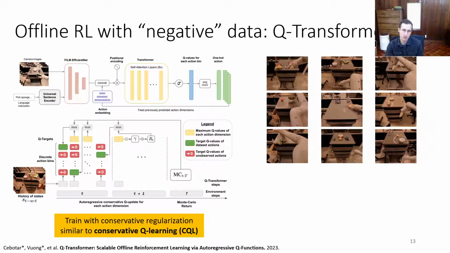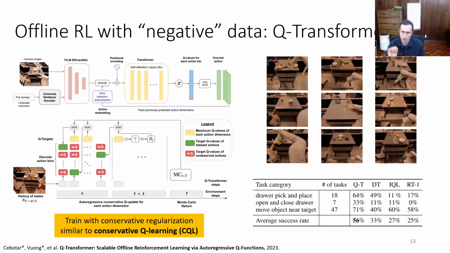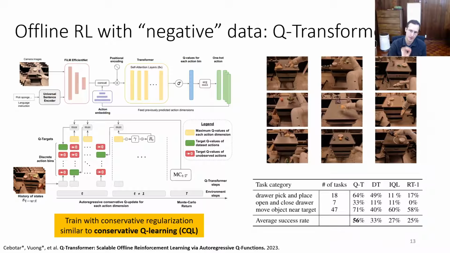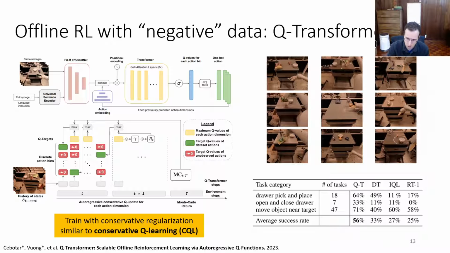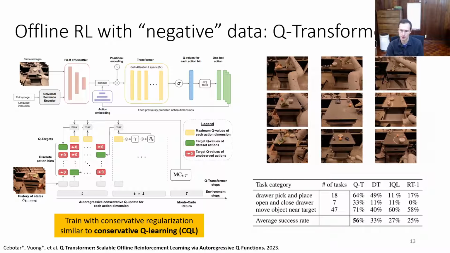And what we saw is that you could use this to train with offline RL to get a policy that could follow diverse language instructions, and it followed them significantly better than just a supervised version of RT1. So this is evaluating on a variety of challenging tasks. There are three categories of tasks, but within each category, there's a large number of different language instructions. And this is the column for the classic supervised trained RT1.